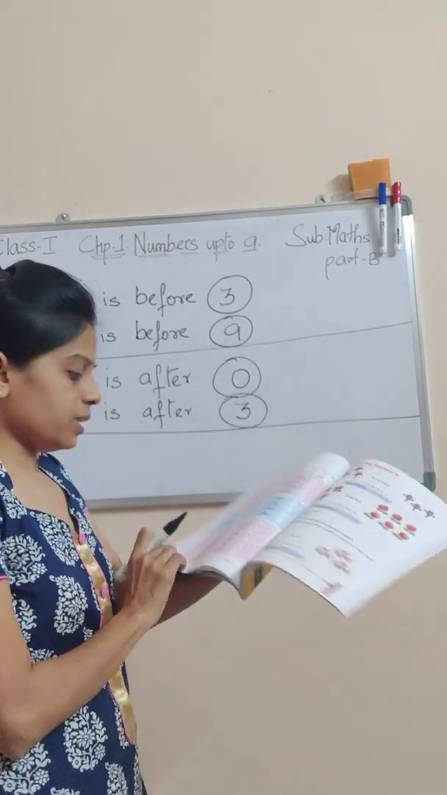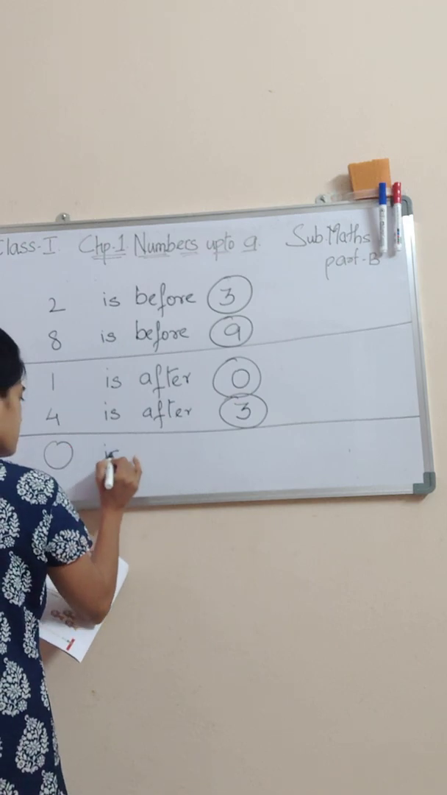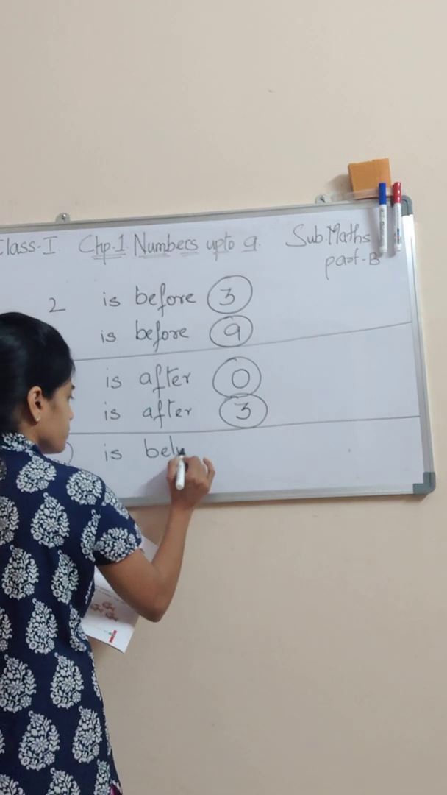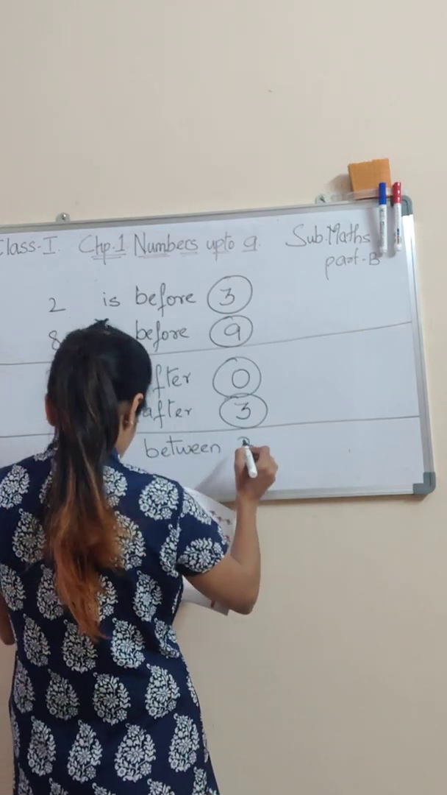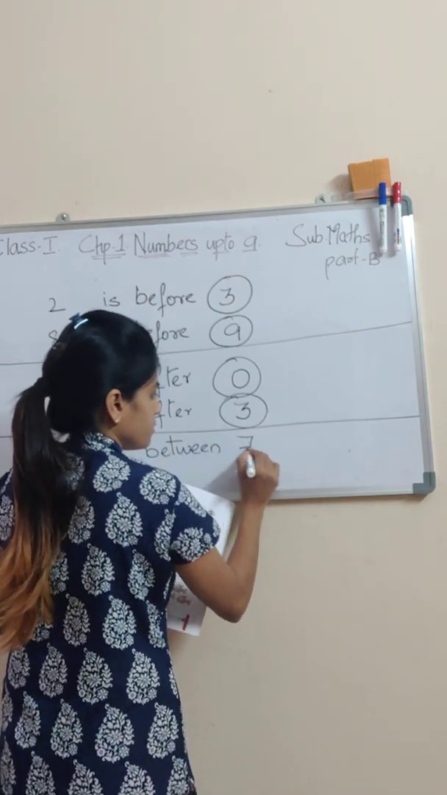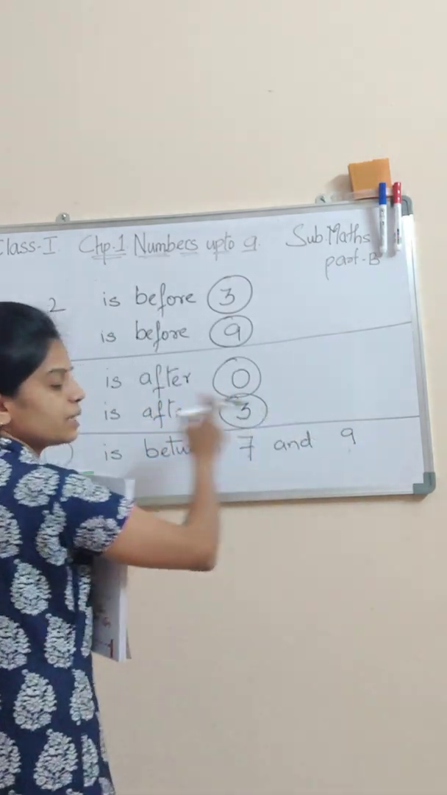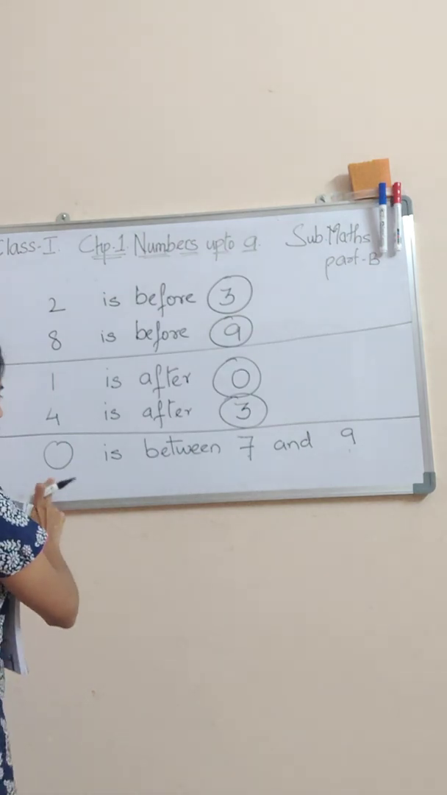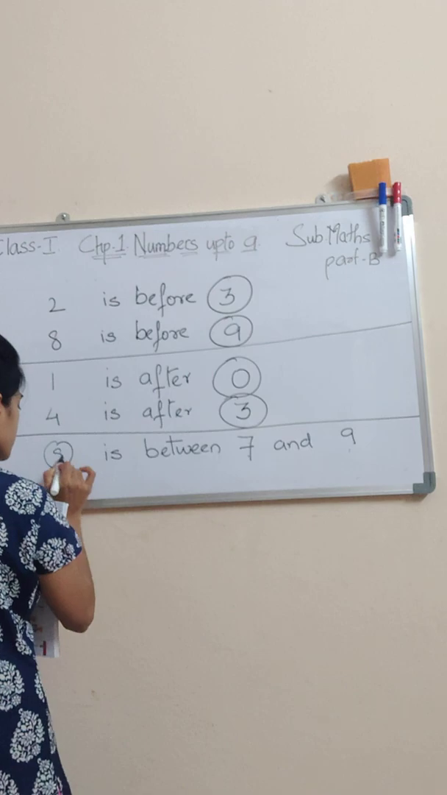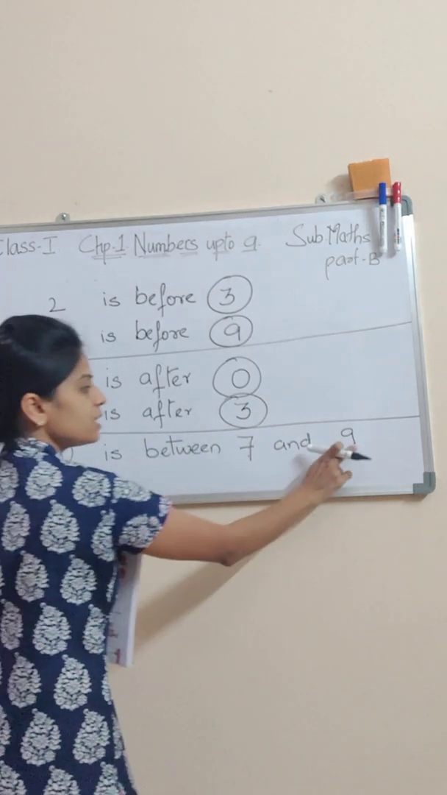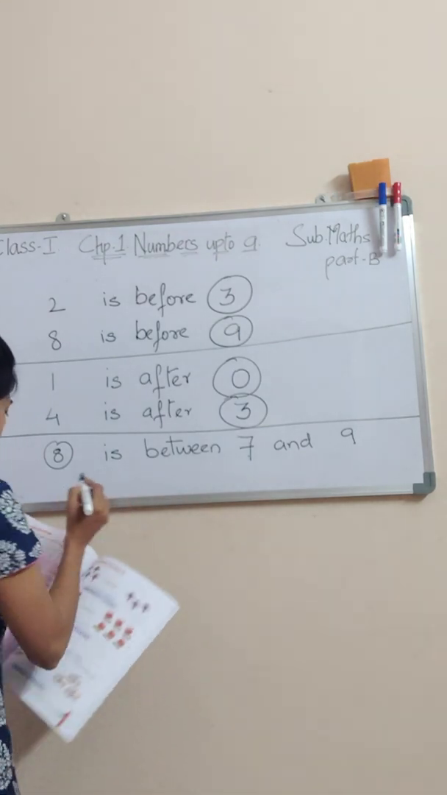Now I am coming to between numbers. Now between numbers, students, dash is between 7 and 9. Now 7 and 9 के between what is the number? After 7 और की जगह क्या आएगा? 8. So you will write here 8. 7, 8, 9.